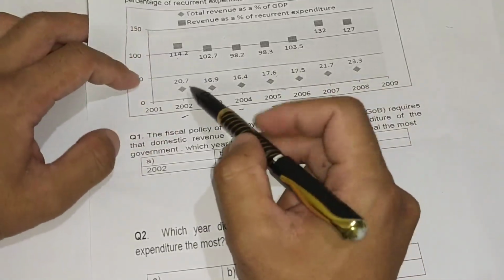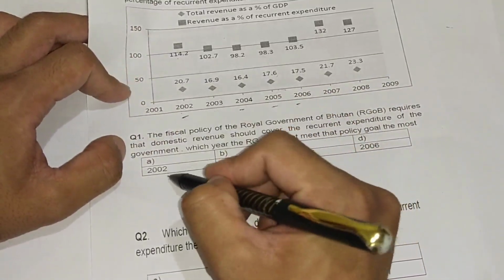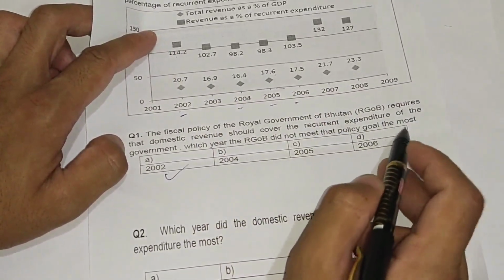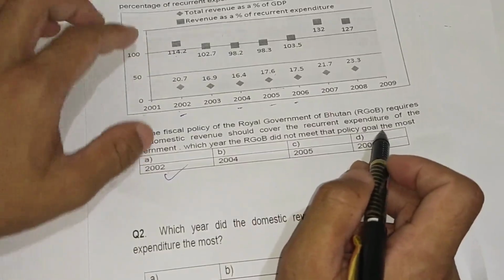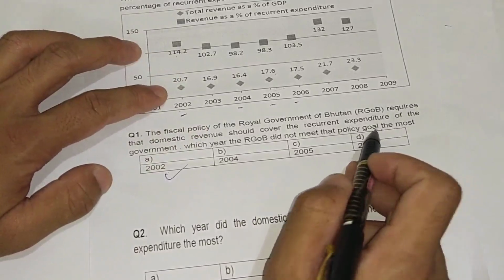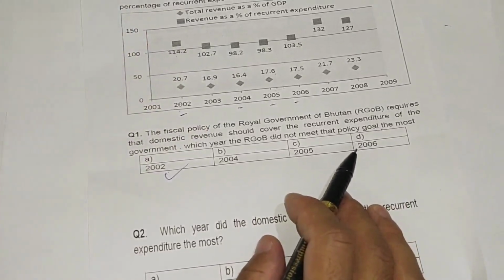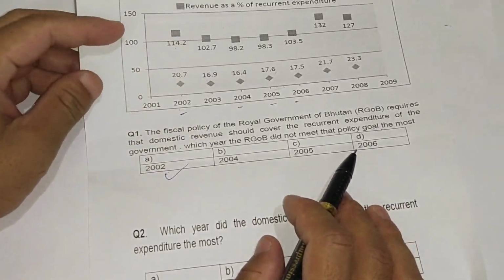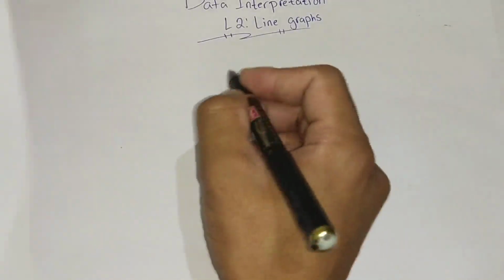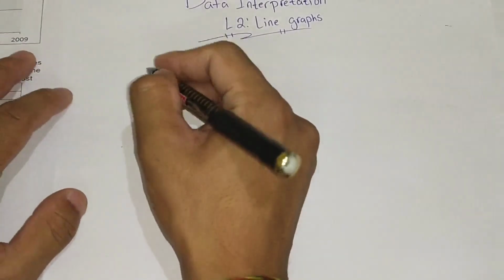So directly the correct answer is 2002, because of the biggest gap, the year it did not meet the policy goal the most. If you feel unsure, to be 100% accurate, you can calculate the gap and solve it. Let me show the solution.